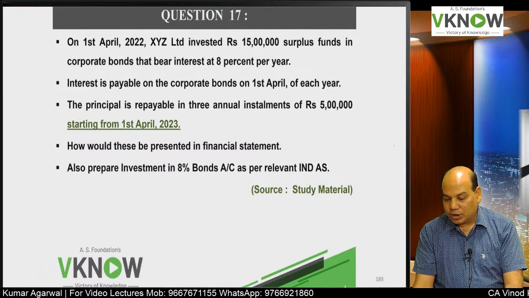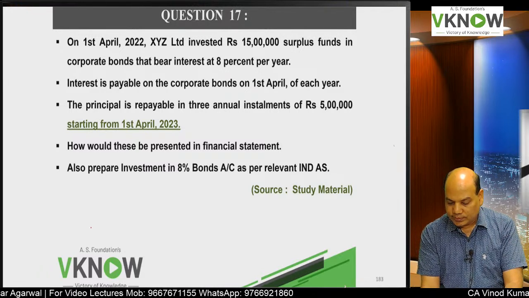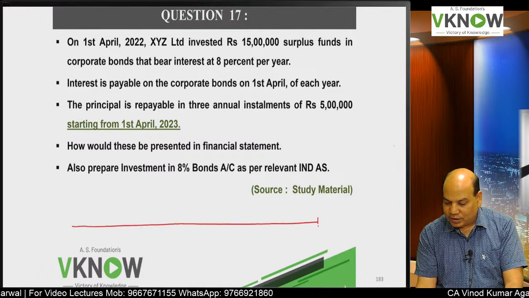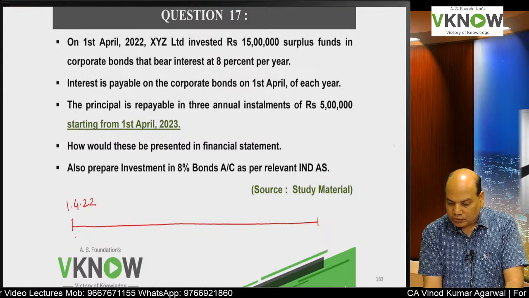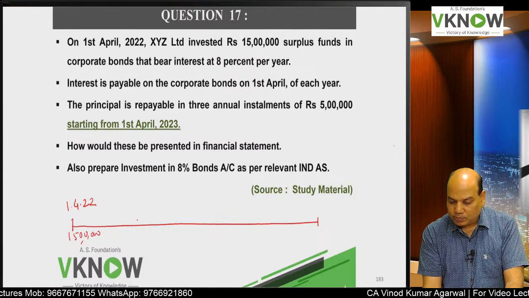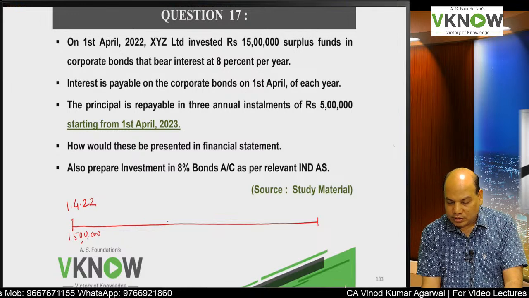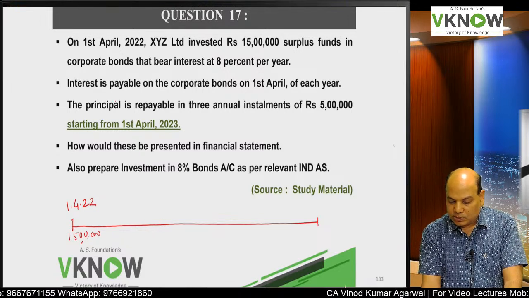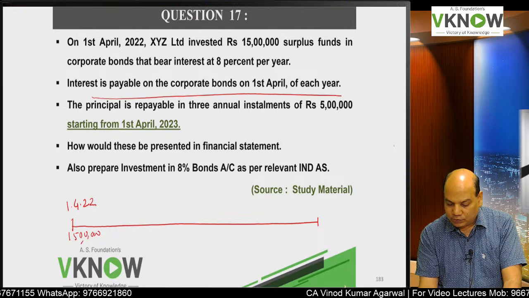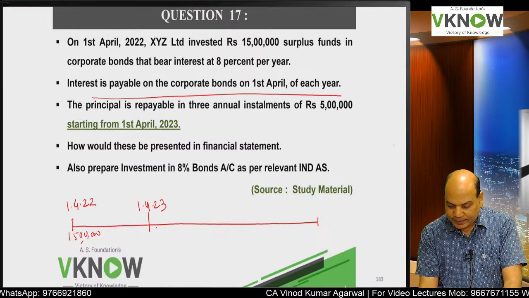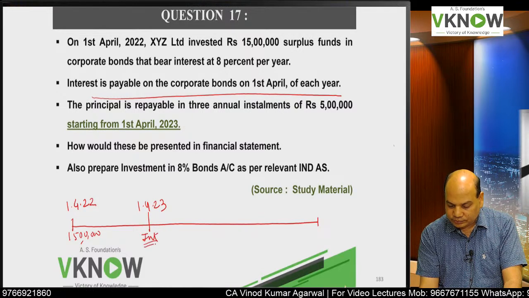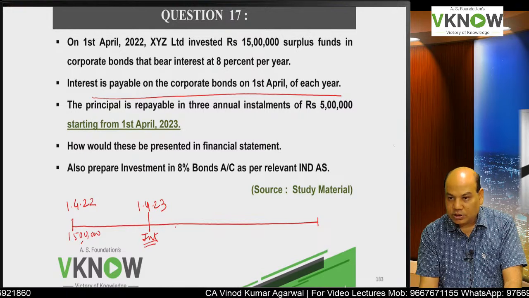On 1st April 2022, XYZ has invested rupees 15 lakh surplus fund in a corporate bond that will pay interest at 8% per year. Interest is payable on the corporate bond on 1st April of each year. So on 1st April 23, interest will be paid on 15 lakh. How much interest will be paid? 8% of 15 lakh.